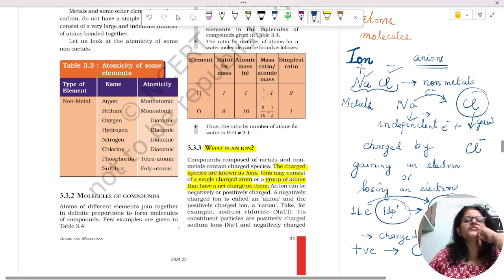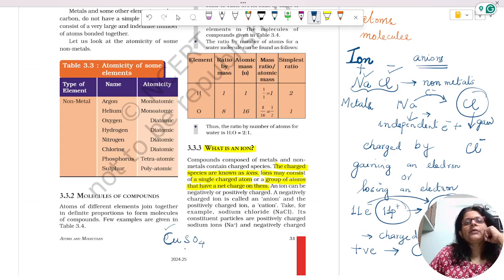Sometimes, if you are taking CuSO4, this is the metallic part, and this is the non-metallic part. In the non-metallic part there is sulfur and oxygen, a group of atoms, with 4 oxygens present.